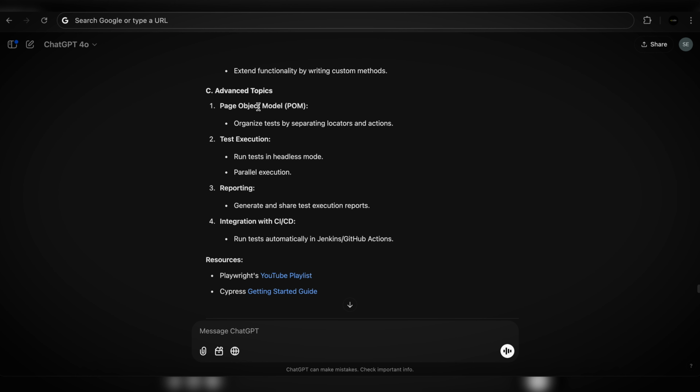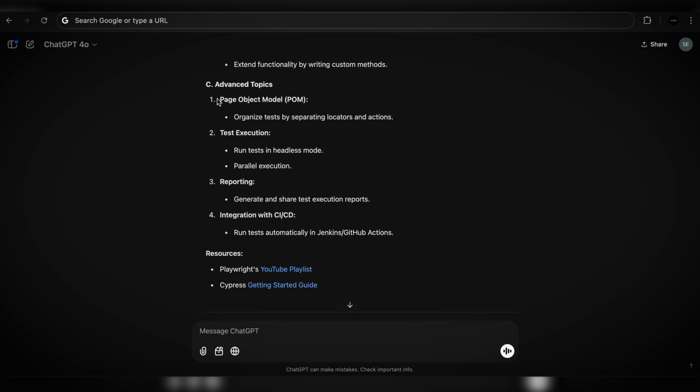And let's see, advanced topics. I wouldn't call it an advanced topic, honestly, because we're learning that in week 8 of automation, which is week 3 of Cypress. So I wouldn't call page object an advanced thing, but at a certain level, it might look like an advanced thing. I will not explain it right now. It's just a way to design your code. It's just a way to organize it.